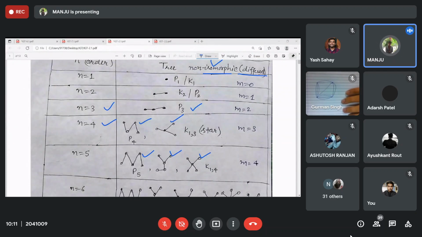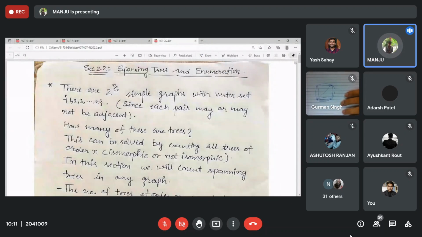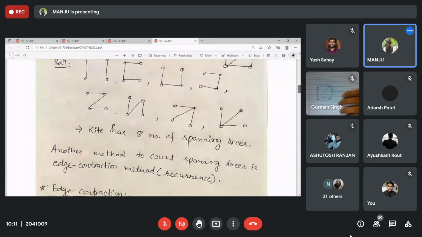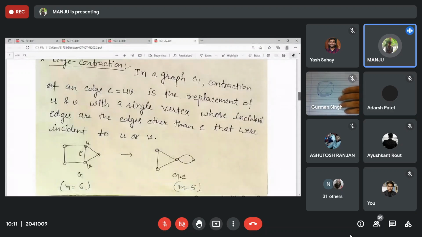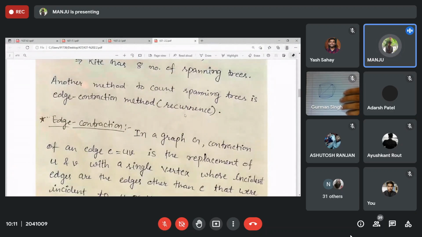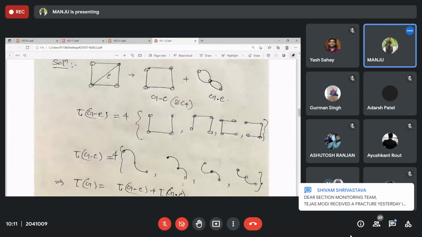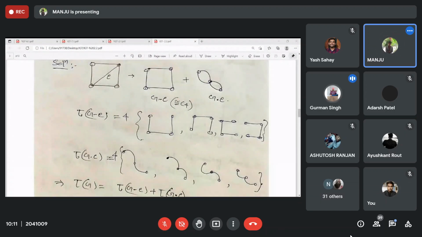Okay, so I'm just showing you where we have done this. Spanning trees, how to find them? You can count them by just drawing all the trees, or by using the edge contraction method, that is the recurrence method, or by using the matrix method, right? Clear? Yes, ma'am. So which do you apply? In this we can use the matrix method. Matrix method, okay.